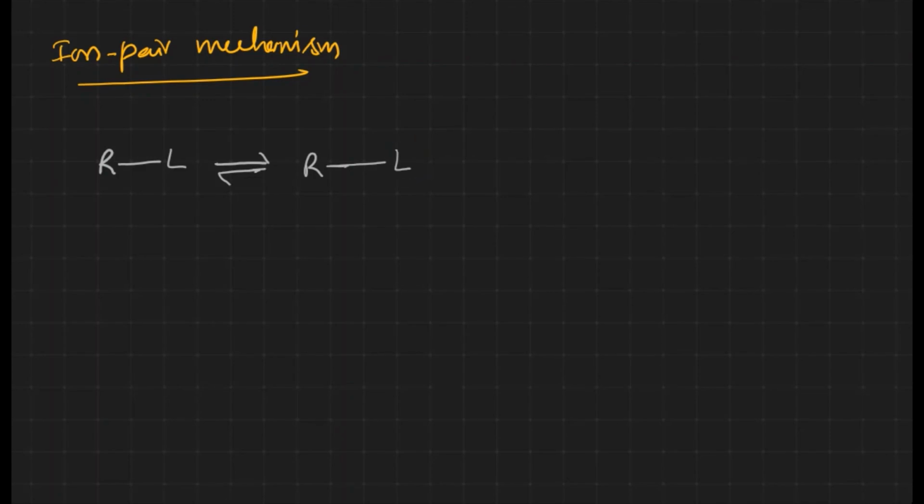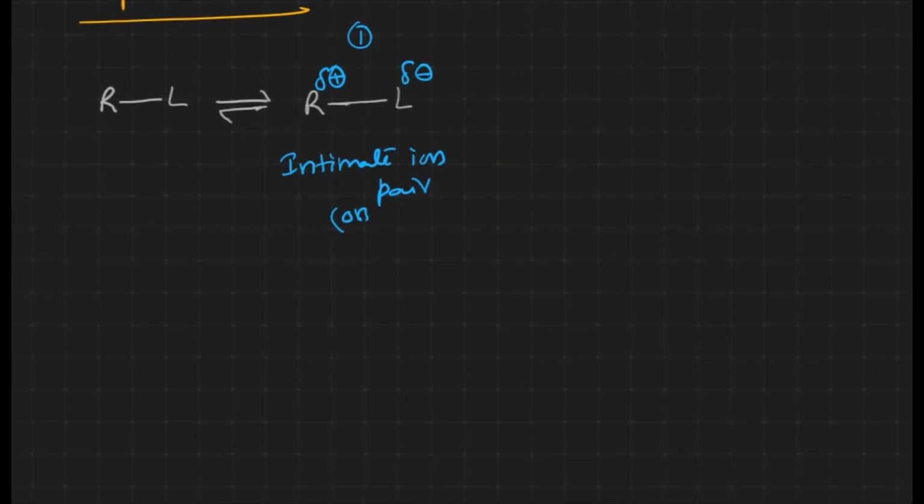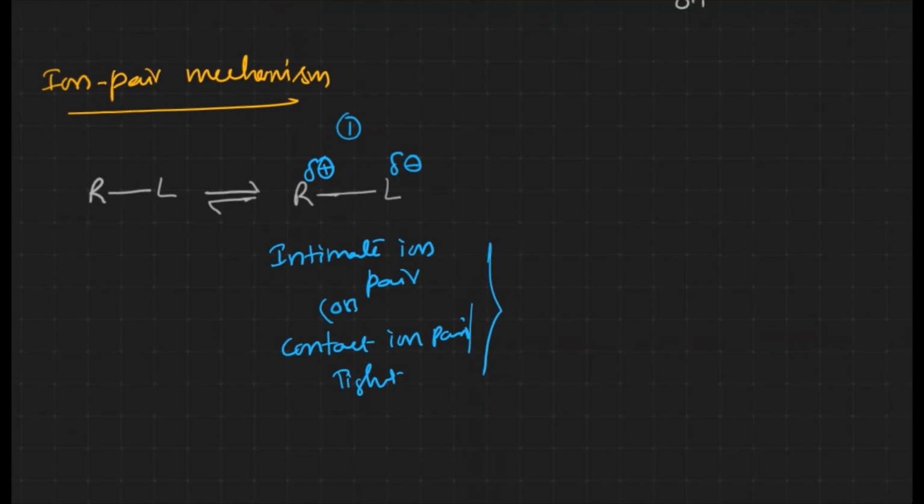The leaving group has more electronegativity, that's why this one gets the partial negative charge and this one gets the partial positive charge over there. Okay, this is the first step of the reaction. This particular pair is known as the intimate ion pair. This is also known as the contact ion pair, or is also known as the tight ion pair. Any one of these names could be used for this particular step.